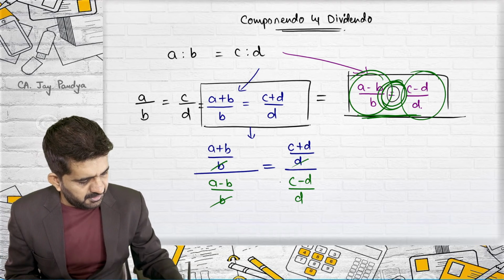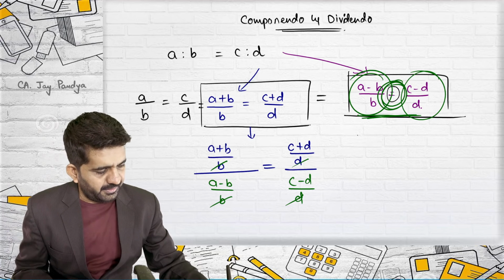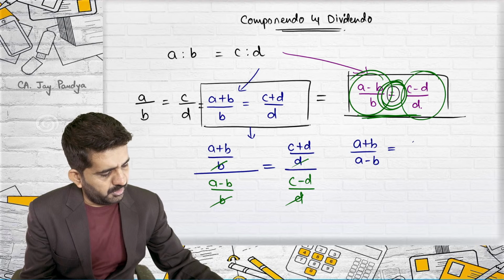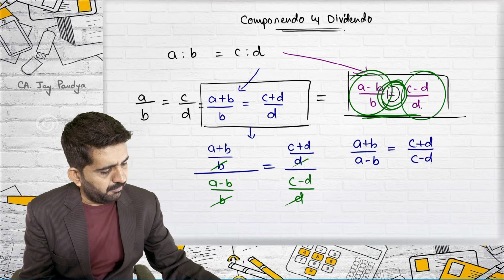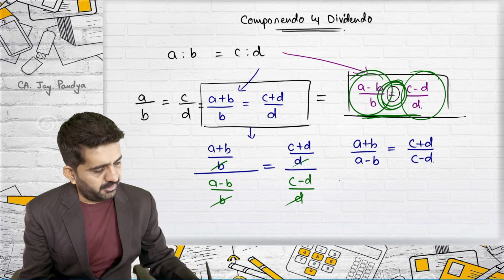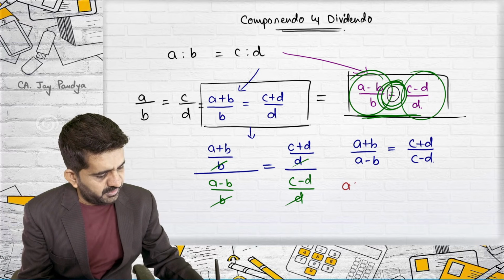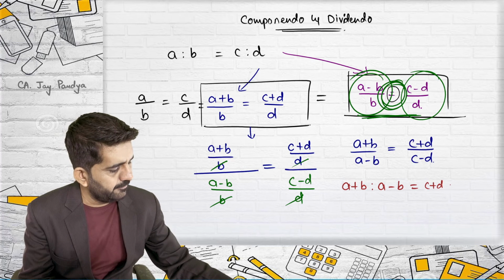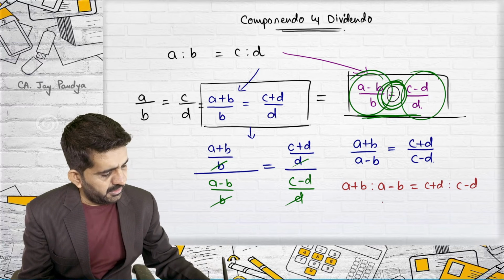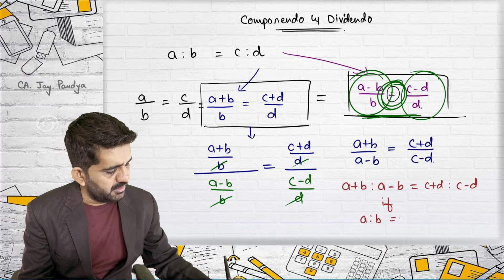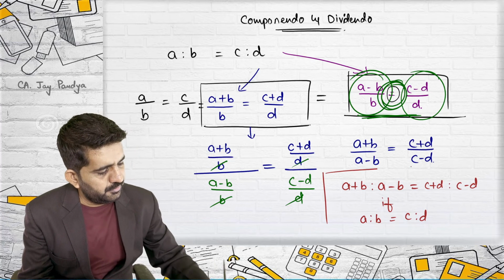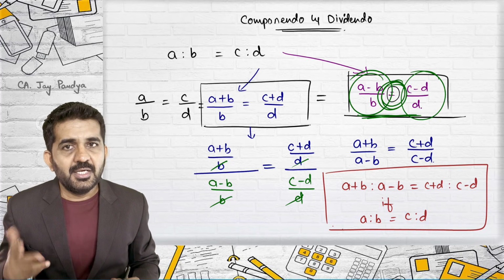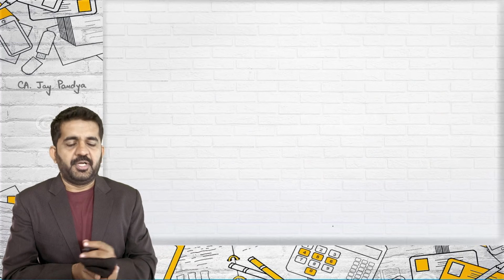Solving this, B by B will be cancelled, D by D will be cancelled. My remaining answer will be A plus B upon A minus B is equal to C plus D upon C minus D, and this is nothing but componendo and dividendo both, which says A plus B is to A minus B will be equal to C plus D is to C minus D if A is to B is equal to C is to D. And this concept is the combination, componendo as well as dividendo. Next point is addendo.